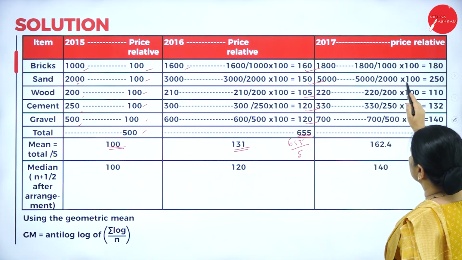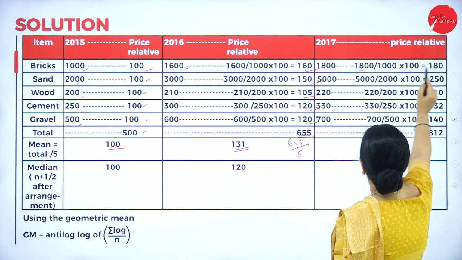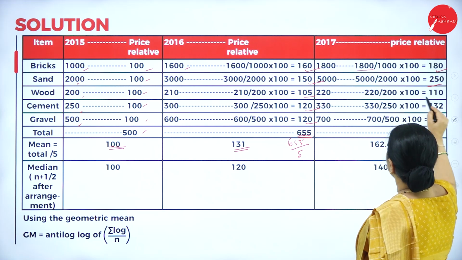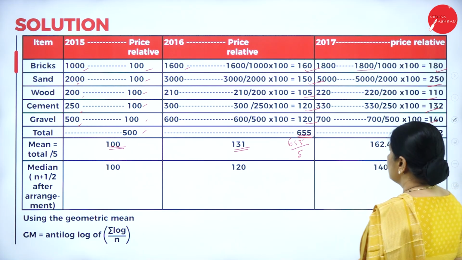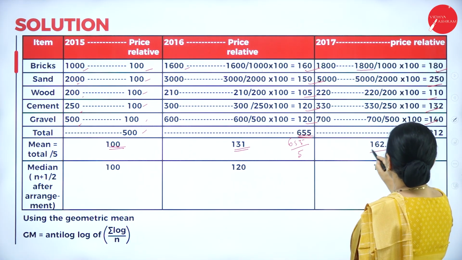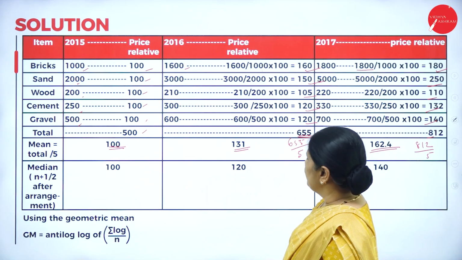The same way here, the price relative is 1800 by 1000 into 100, 180. Then 5000 by 2000, 250, 110, 132, 140, 812. So 812 divided by 5. So we get 162.4. Then the next one will be the median.